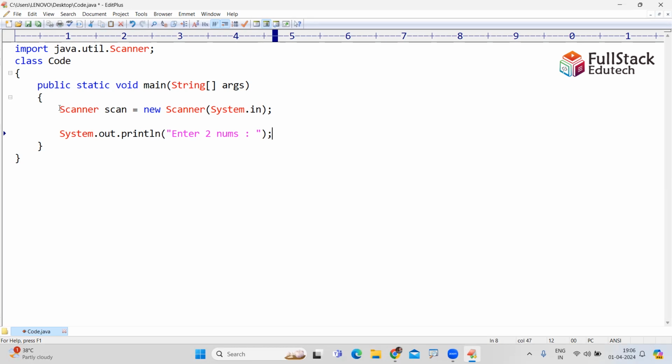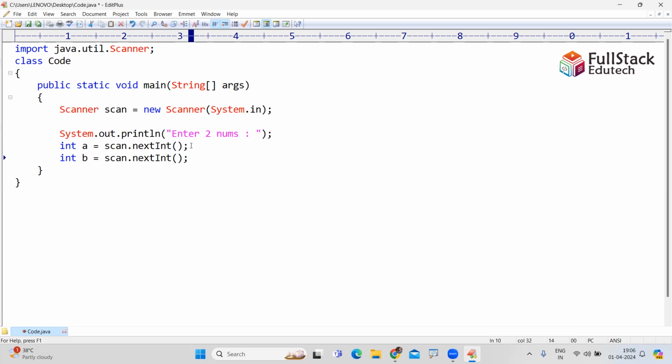I have to read two numbers from the user. How can we read? Using the Scanner class, simply scan.nextInt. That is the first number we collect. Next, int b equals scan.nextInt is the second number.